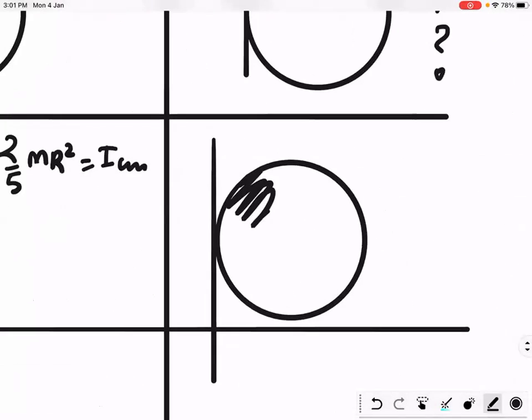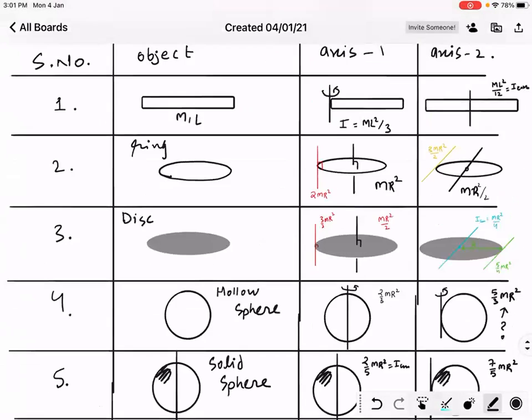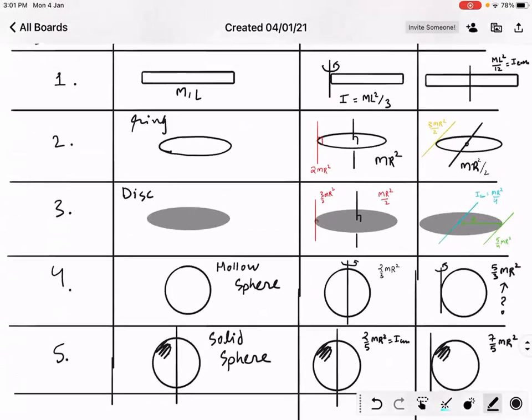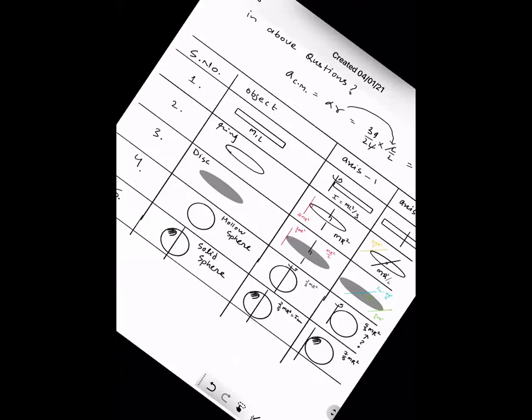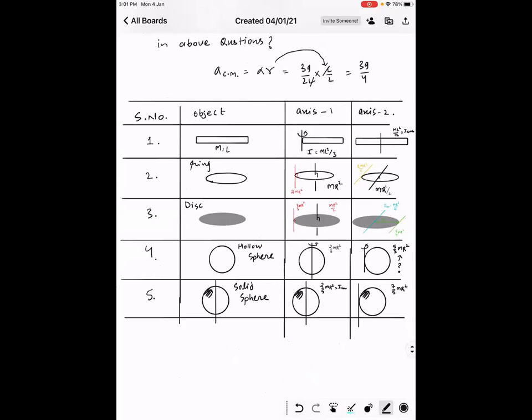ICM. And about this, 7 by 5 mr square. So this is the smallest table, which is a must. Minimum this much is required. This is the minimum requirement to learn rotational motion.